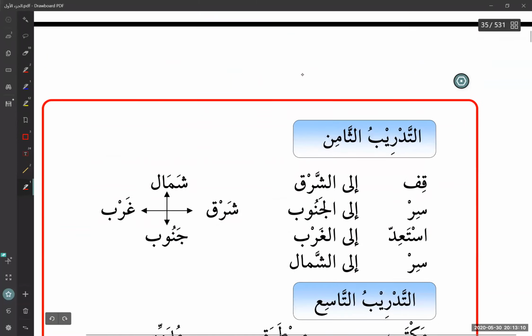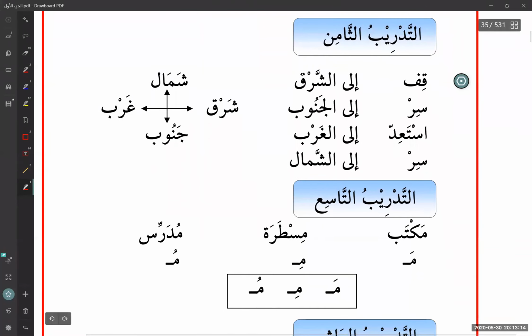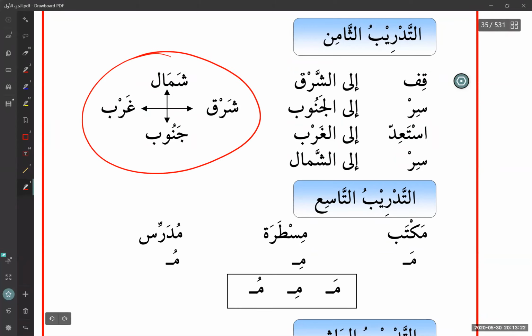Okay, and then the tadrib al-thamin, the eighth exercise. Okay, this one is nice. It gives you the map, the directions that we learned: Sharq, Gharb, Shamal, and Janub. And now it's saying Qif. Qif is what? What do we say? Qif was stop.